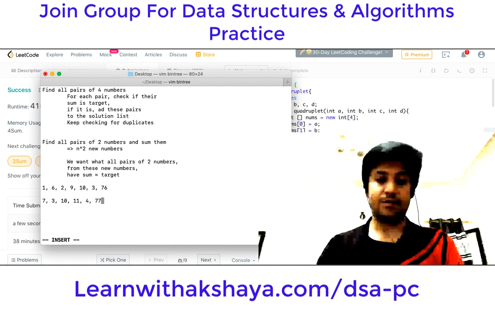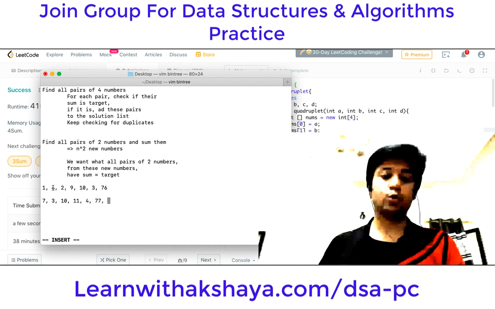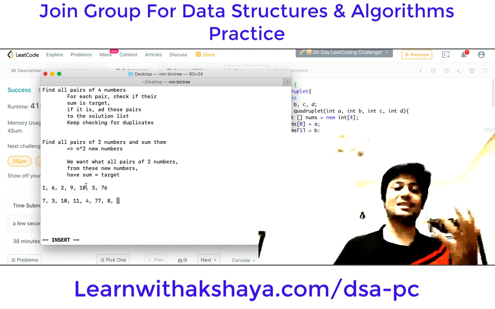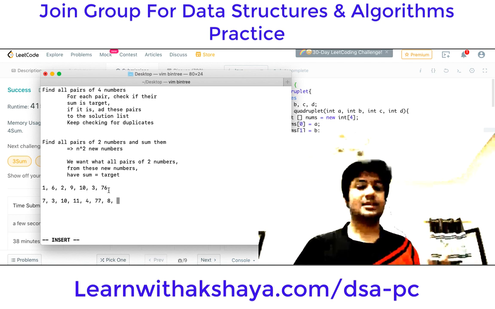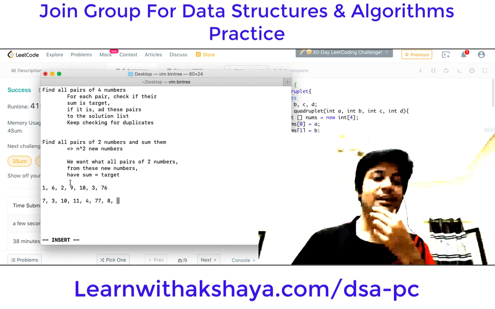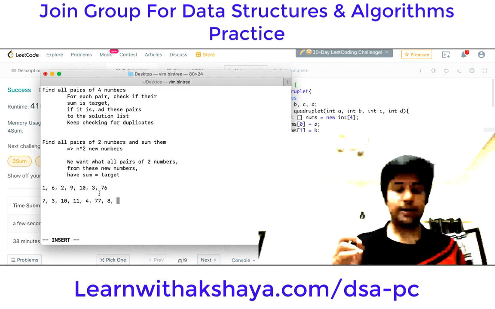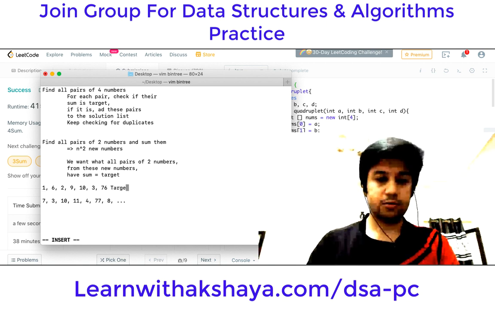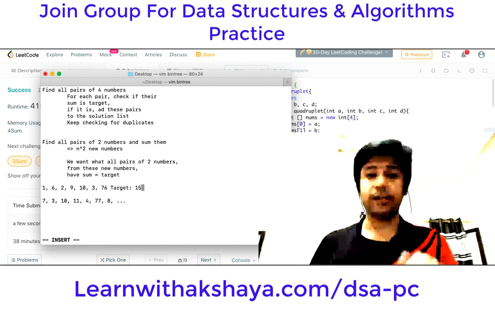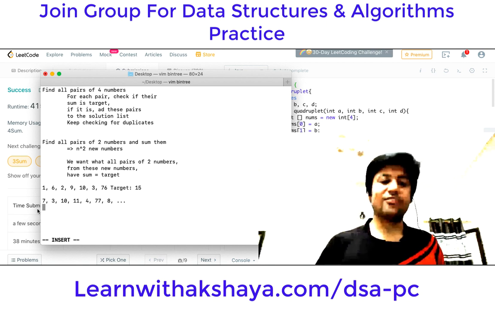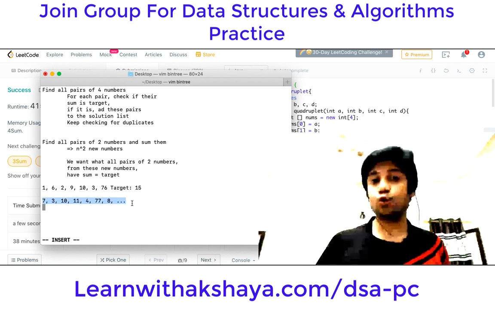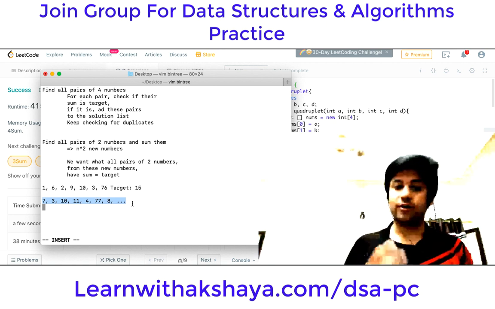which is 77, right? Next we are going to add 6 and 2, so we will get 8. We will do 6 and 9, so we will get 15, 6 and 10, 16, 6 and 3, 9, 6 and 76, 82. Similarly, we will find all pairs, right? And let's say the target was 15. So if we find a pair of two numbers whose sum is 15 in this new array, we will be able to do so, right?